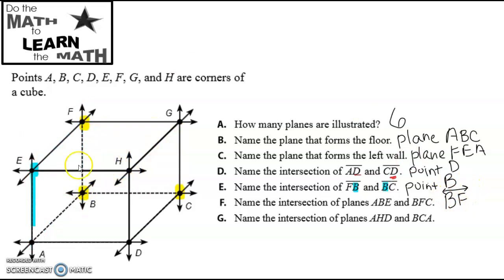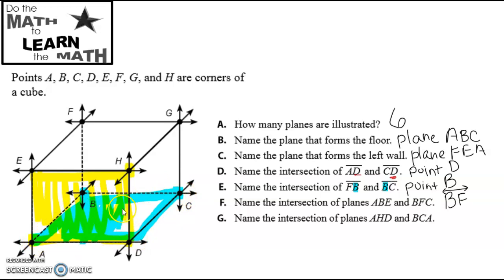Okay, the last question here wants to know where plane AHD, that's this first one, and the plane BCA intersect. What do they have in common? Where do they intersect?